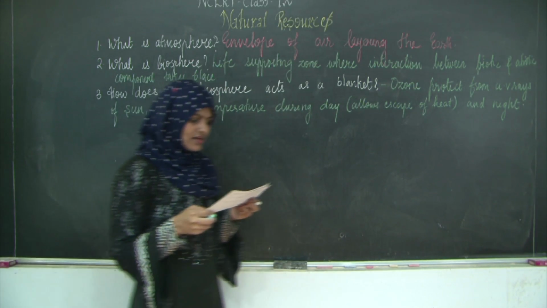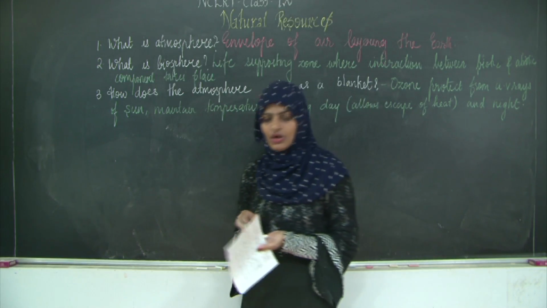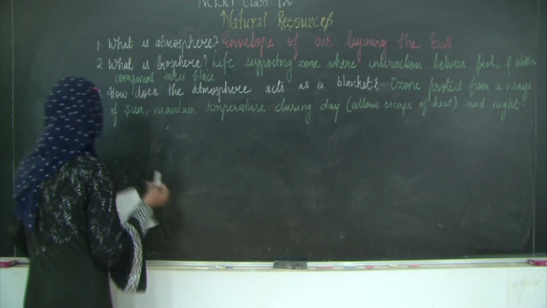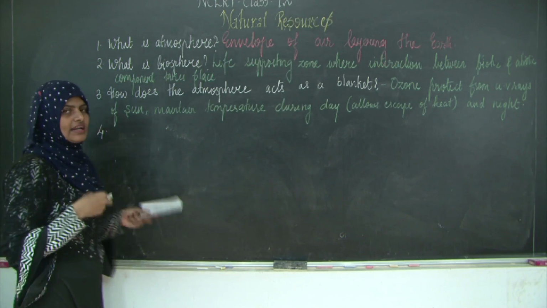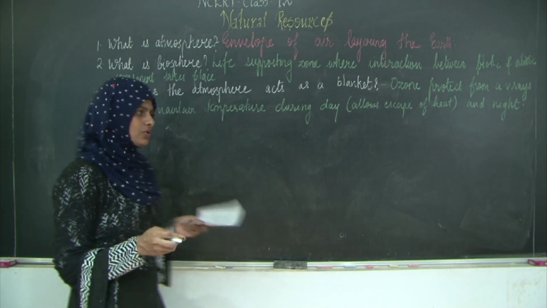Fine. The next one: define air pollution and list 3 human activities that lead to air pollution. So first we will define. In the same way you can get different types of pollution. We had studied about water pollution and land pollution, both can come.